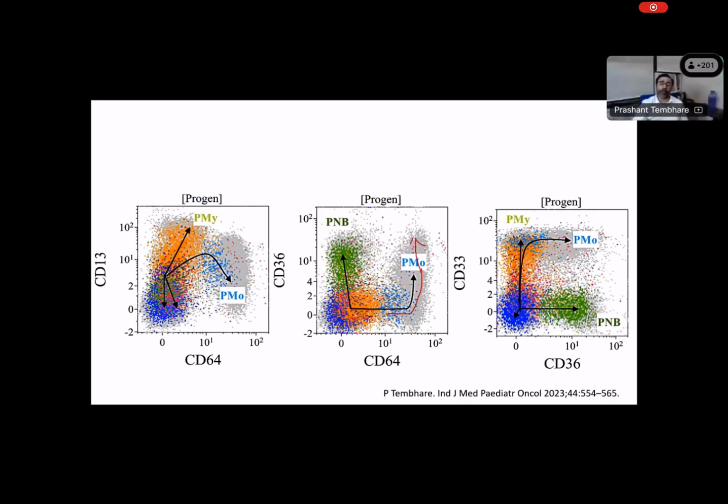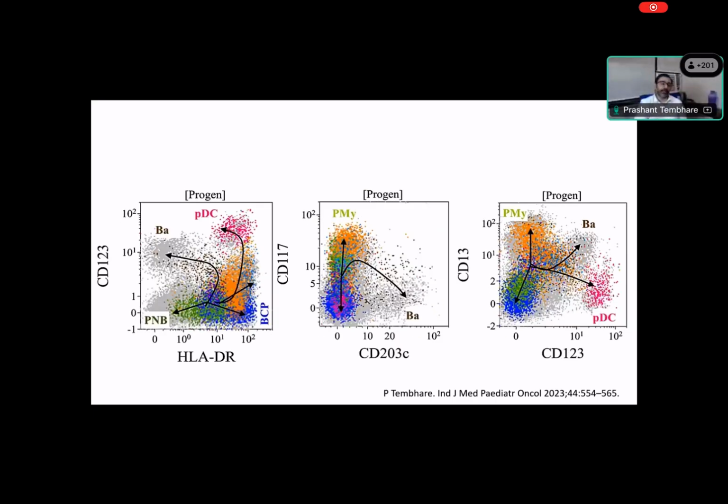But in the same way, the pronormoblast, CD36 is expressed in pronormoblast or basophils, and it is negative for CD64. So using CD64 and CD36, we have this pattern where we can see the maturation toward monocytic, erythroid, and basophilic series. Similarly, using CD33 and CD64, we can see the normal maturation pattern among the blasts. When I say progenitor, this is morphologically a blast. Right, the same way you can look at the population if you use a combination of CD123 and HLA-DR. You can see the population which is CD123 weak and the orange population. This is myeloid blast. Some of the cells have become dendritic cell blast, myeloid dendritic. Some have become plasmacytoid dendritic blast. Right. So you can see there is a maturation in this way.